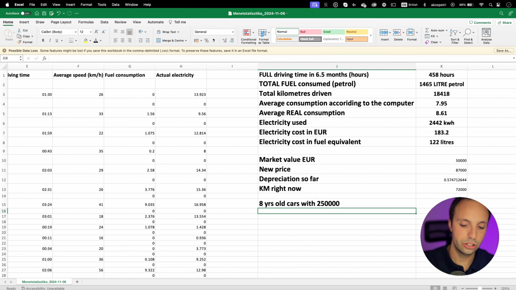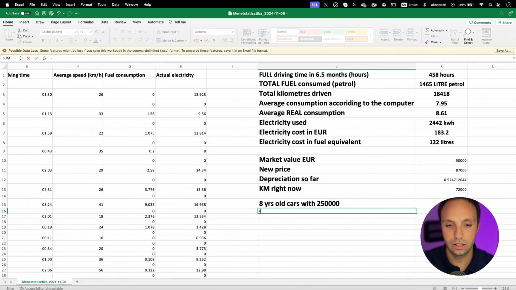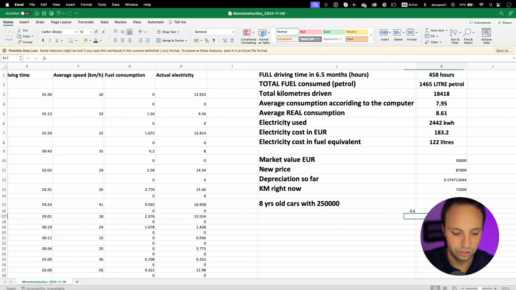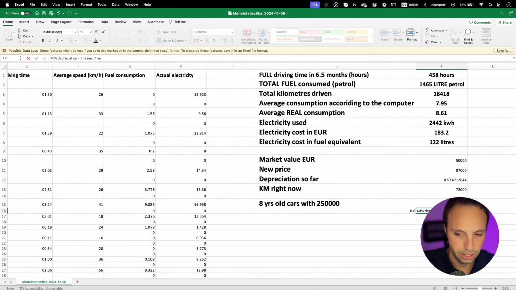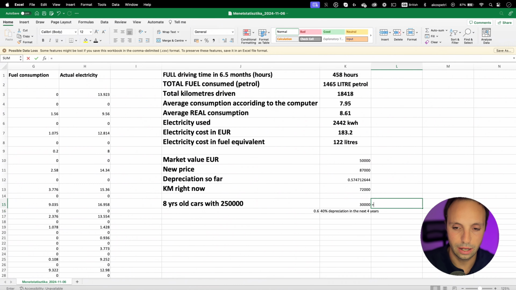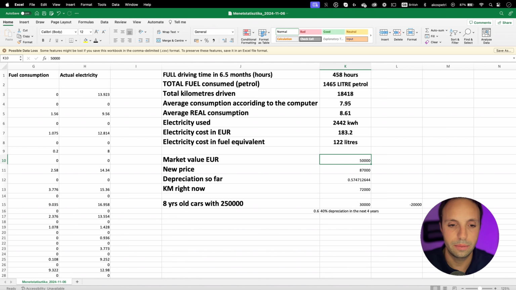Now, my depreciation over the next 3.5 years will be from this point approximately 40% in the next 4 years, right? You will be losing approximately 20,000 euros. Whereas if I sold the car right now for this amount, I would purchase a new one with less kilometers, same age, with different specifications. Now I would save the depreciation of this year and the next year, because in the next 4 years I would be suffering 40% depreciation. And so that's how you could avoid this gap.